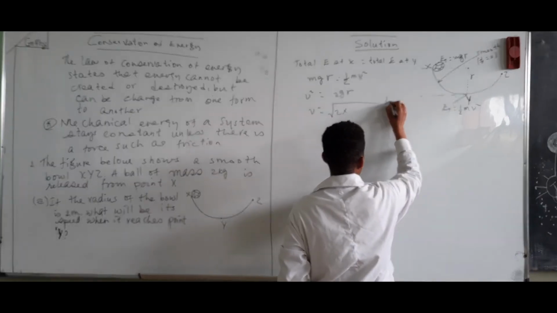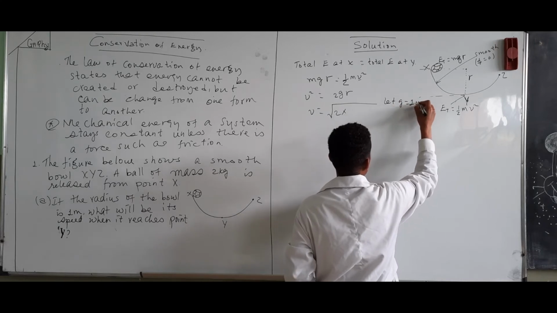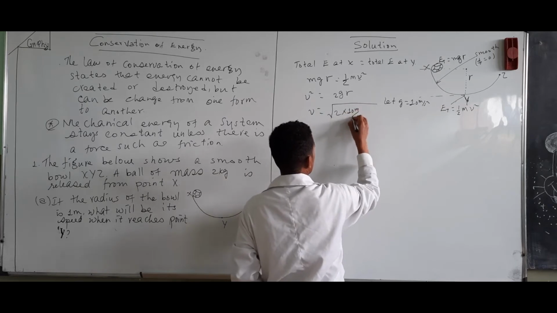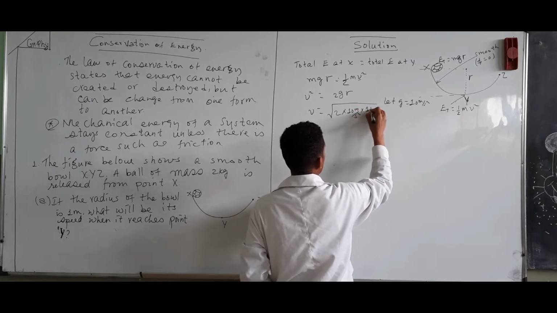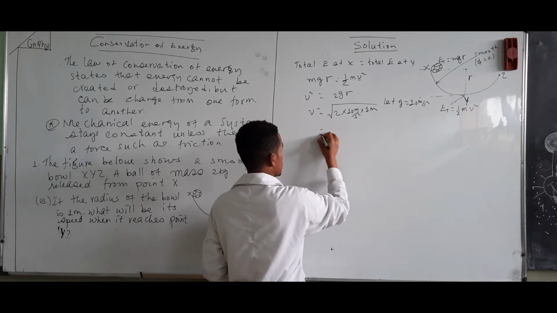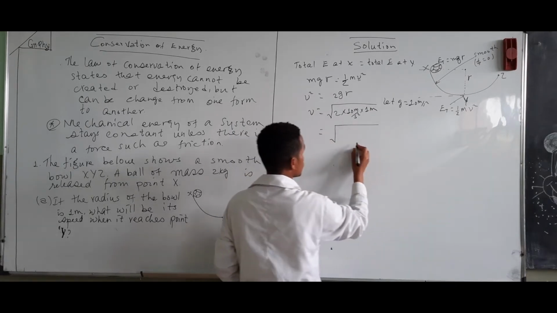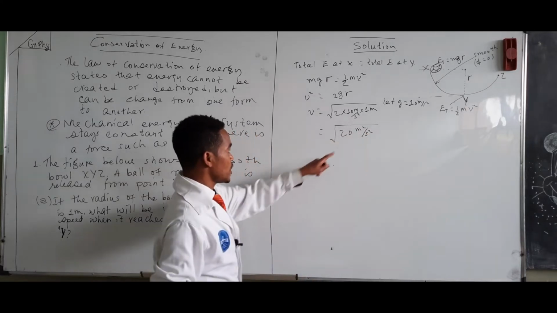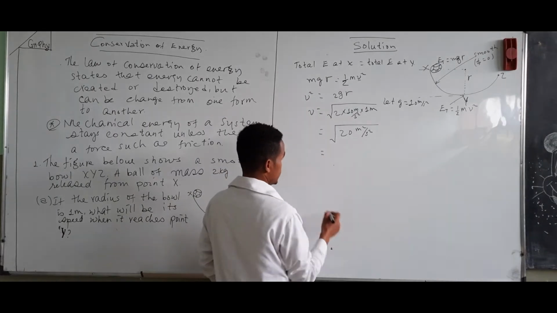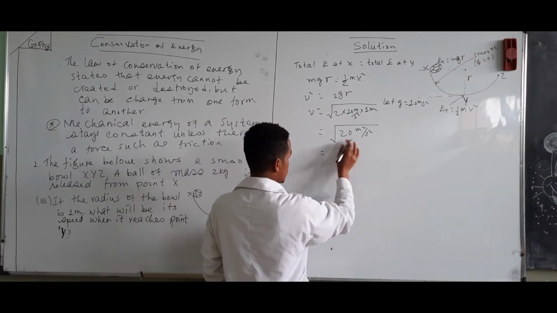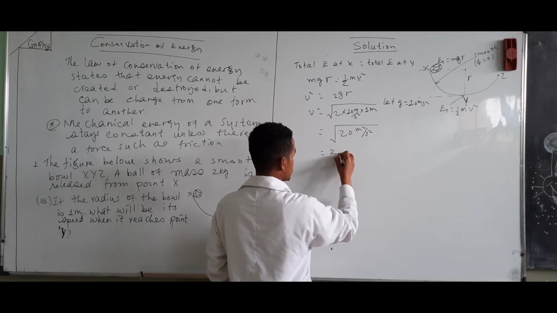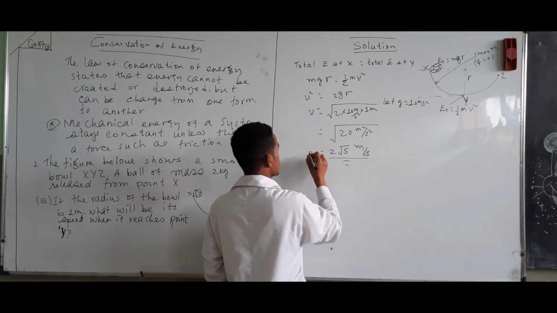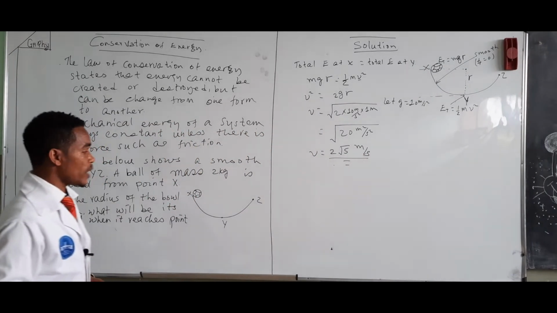Let g be equal to 10 meters per second squared, so 10 meters per second squared times 1 meter. This will be equal to the square root of 20 meters squared per second squared. If you extract out from the radical sign, you will get 2 times the square root of 5 meters per second. This will be the speed by which it reaches the lowest point y.